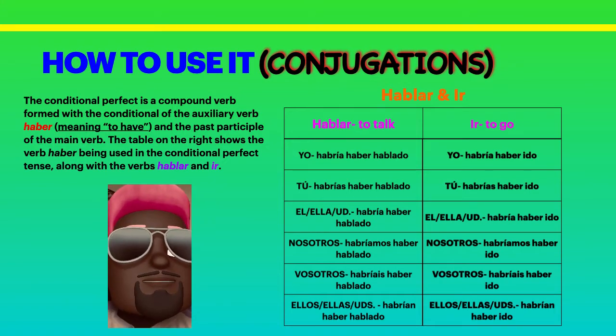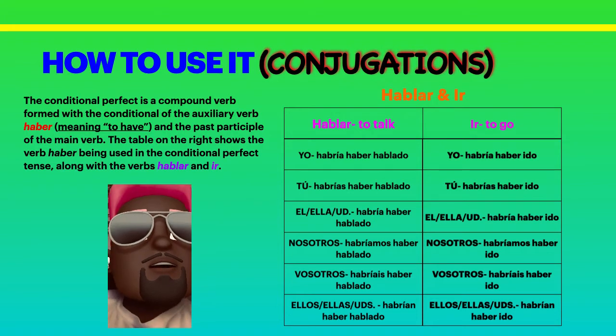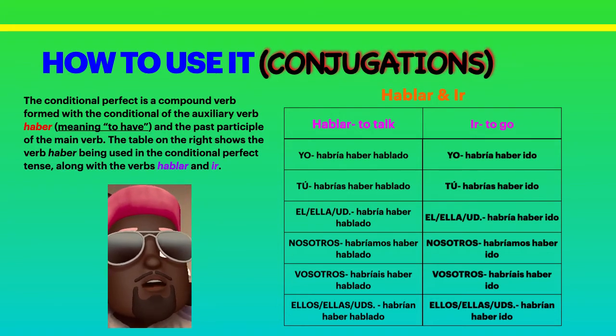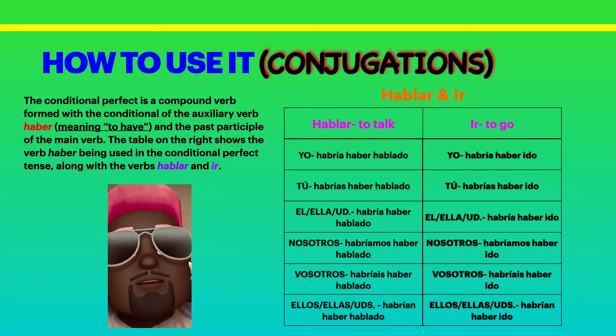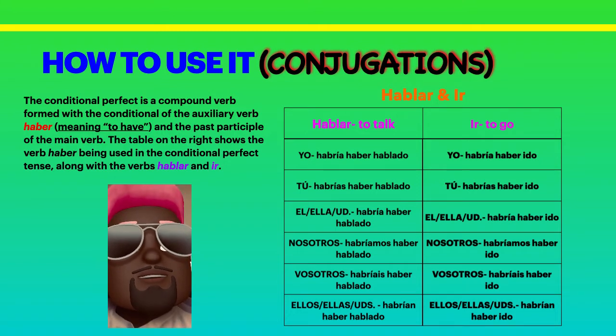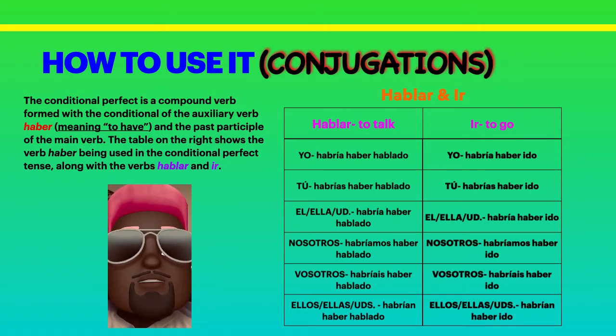As you can see, the table on the right here shows the verb haber being used in the conditional perfect tense. We'll be using two verbs, which are hablar, which means to talk, and ir, which means to go. Let's start with hablar, to talk. In the yo form, it is habría haber hablado. That means I would have talked.